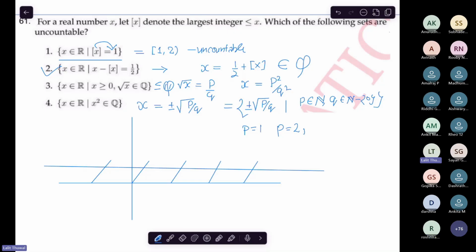So see, take P equal to 1. For each P, you get a countable set, right? And you can write, say for each P, you get the set S_P, and you can write this set like this, P belongs to N. And the countable union of countable sets is countable.